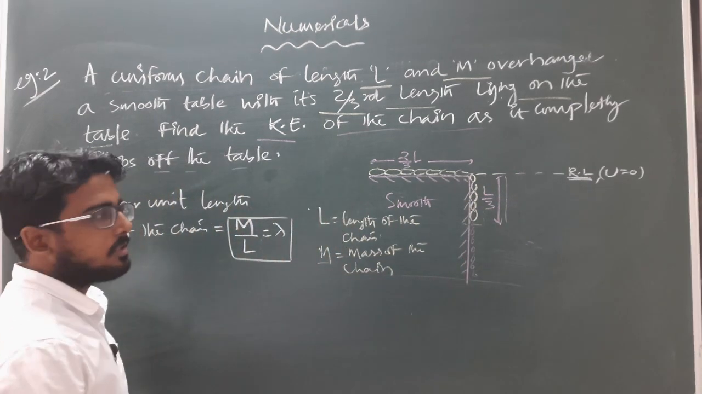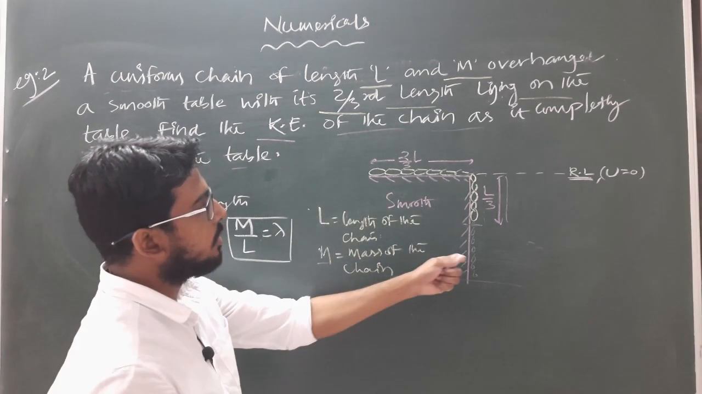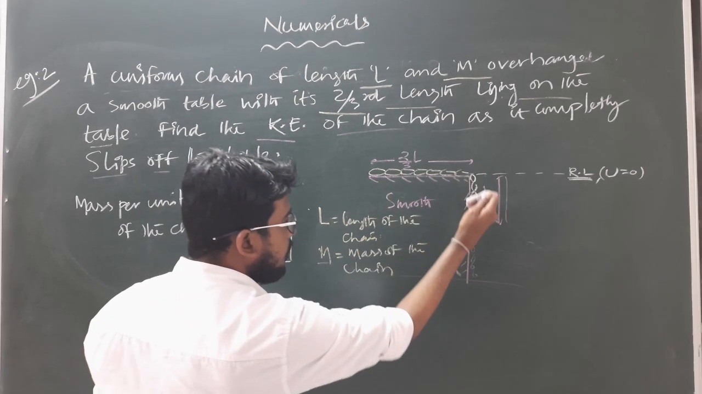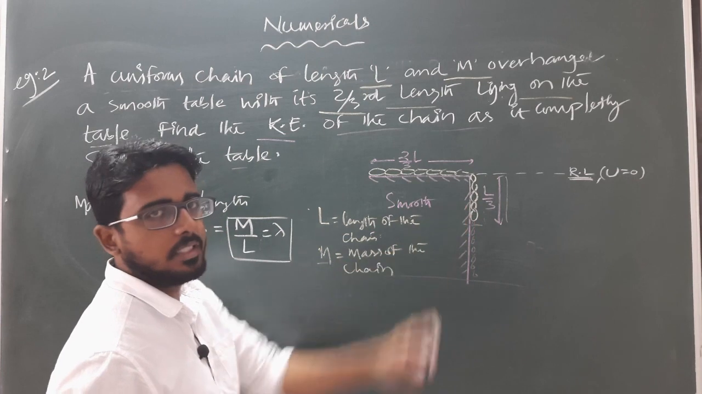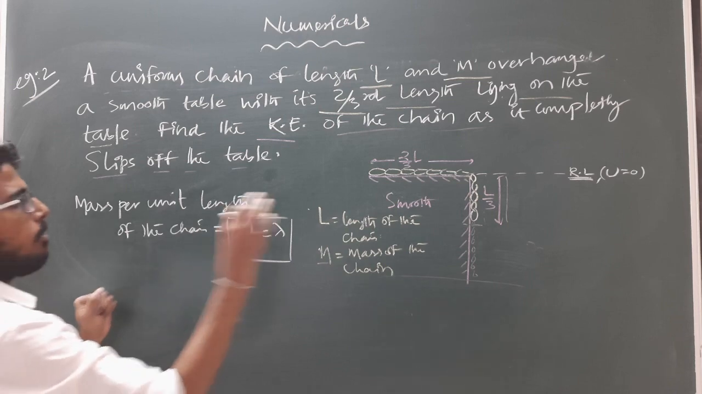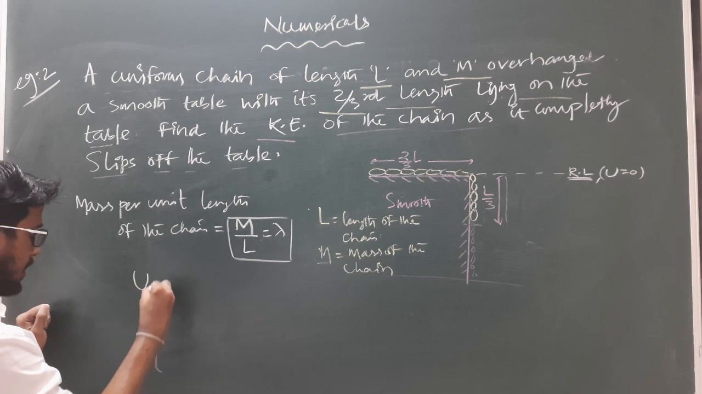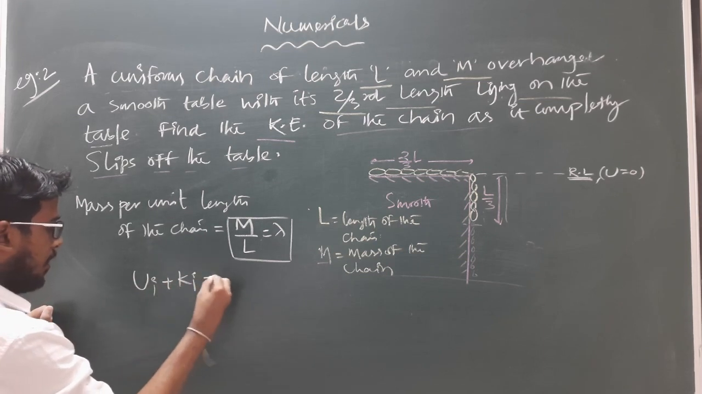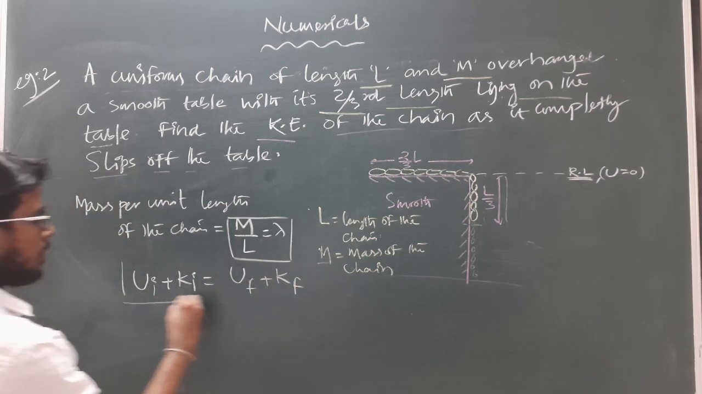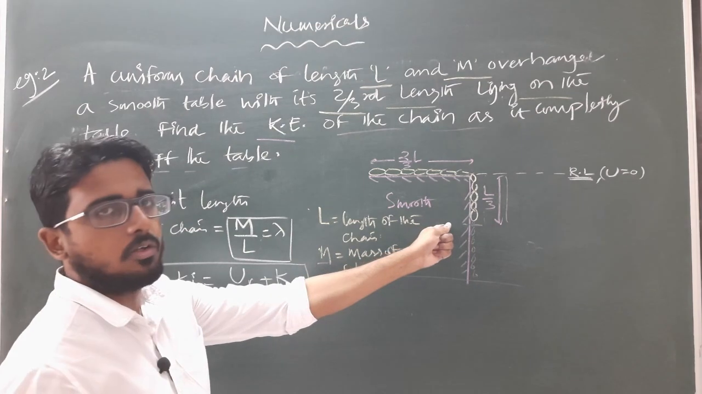of the chain, because the total energy during this process is conserved, as there is no non-conservative force acting. The complete surface is frictionless, and the chain moves downward only because of gravitational force. So according to the conservation principle of energy, as the force acting on the chain is only conservative, we can write: total initial potential energy plus initial kinetic energy must be equal to final potential energy plus final kinetic energy. This is the conservation principle of mechanical energy.